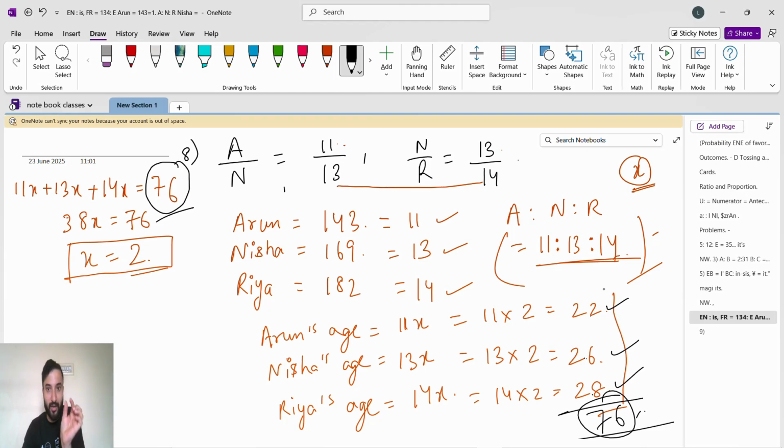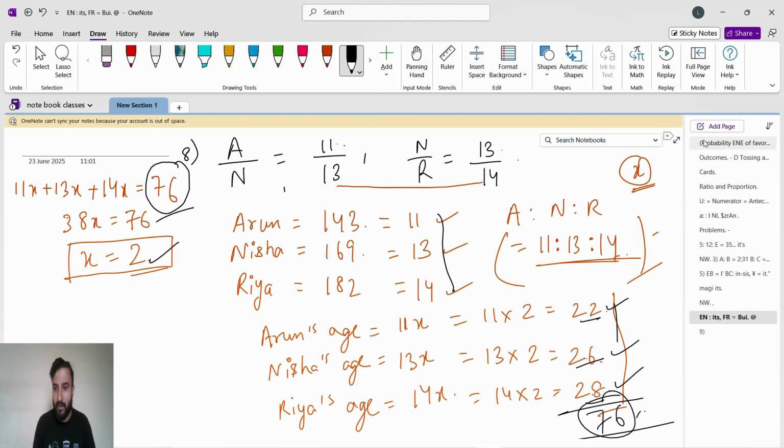They just want your correct answer. So no need of writing step by step. Just focus on the shortcut. In place of Arun's age, you can write 11x, 13x, 14x. Then you will get x equal to 2, so directly 22, 26, 28. Directly you can do. I did this just for explaining to you.